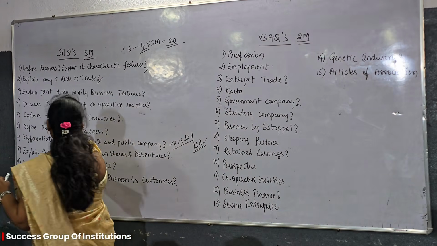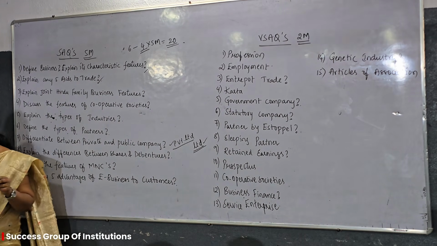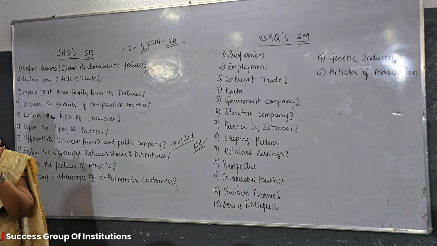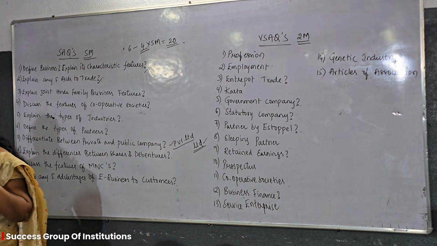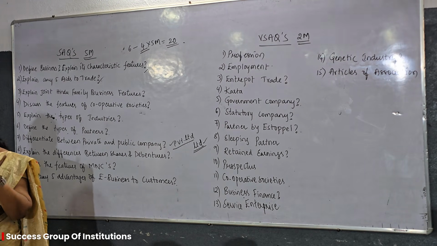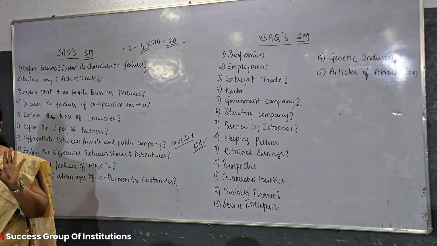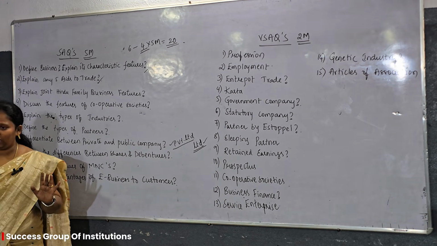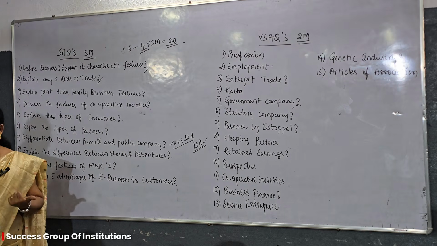Next one is explain the differences between shares and debentures. Shares and debentures, what do you mean by a share? Share is a part of capital. And what do you mean by debenture? Debenture is acknowledgement of debt. Okay? And next, what will we get in return?